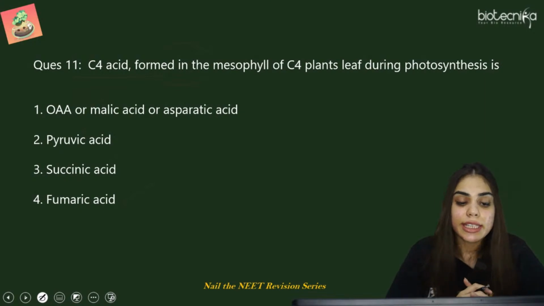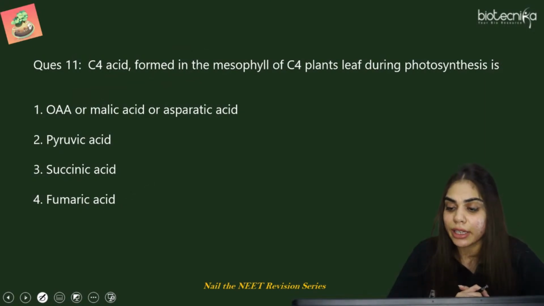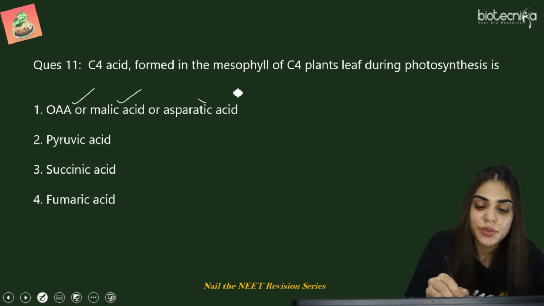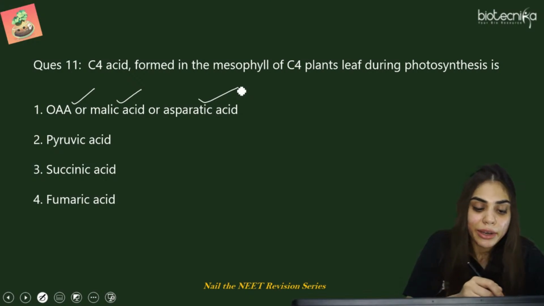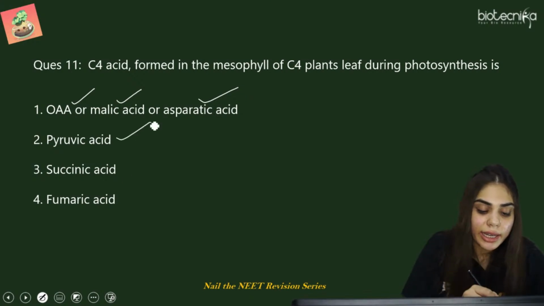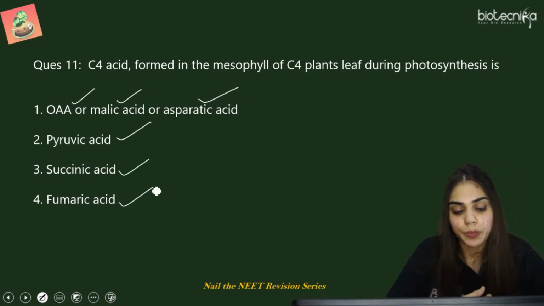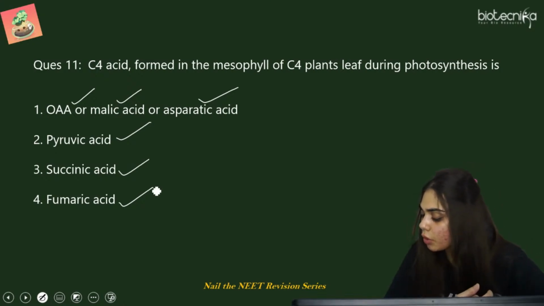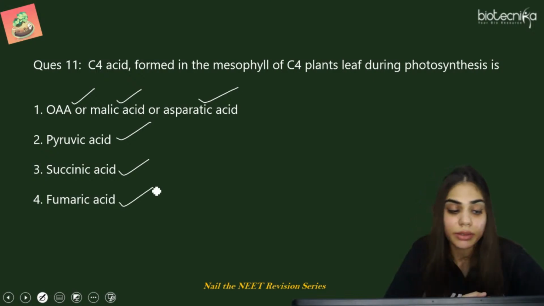Second question: the C4 acid that is formed in the mesophyll of a C4 plant's leaf during photosynthesis is oxaloacetic acid, malic acid or aspartic acid, or is it pyruvic acid, succinic acid or fumaric acid? Yes guys, come up. What is the right answer for this question?